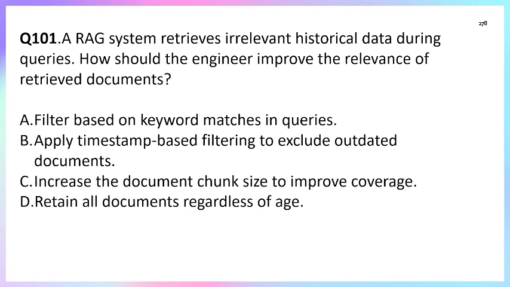Option A. Filter based on the keyword match in the query. This is basic keyword filtering, too rigid, and it misses the semantic matches, so not the best approach. Option B. Apply timestamp-based filtering to exclude outdated documents. Yes, this is the most effective here because the problem is specifically irrelevant historical data, right? So filtering by relevance ensures only relevant and up-to-date documents will be retrieved. So yes, option B is correct.